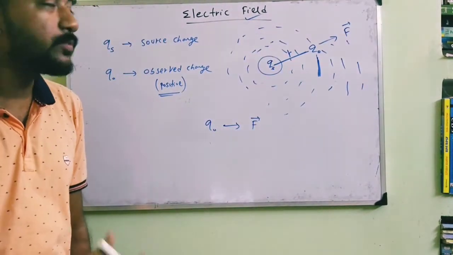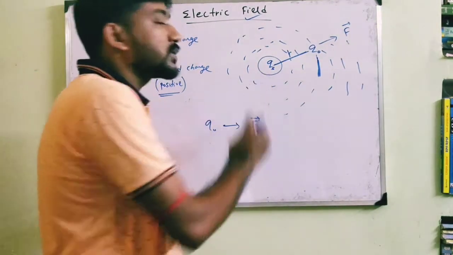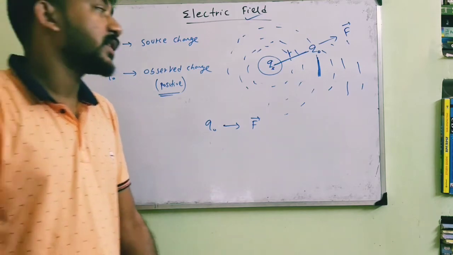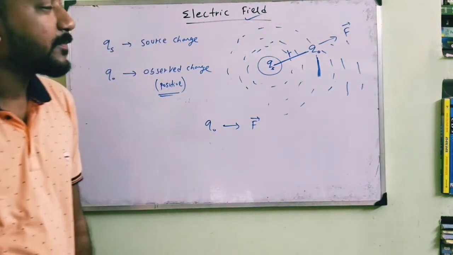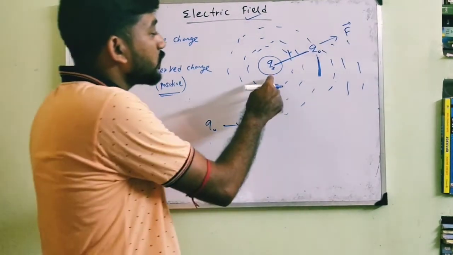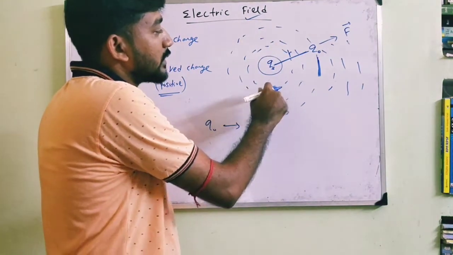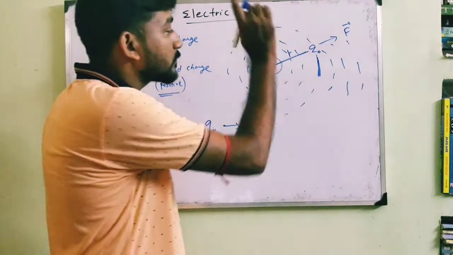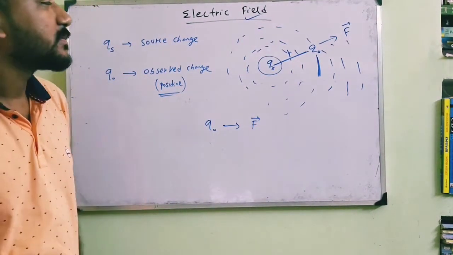This source charge may be a point charge, a line charge, a volume charge, a surface charge, etc. According to this source charge, the mathematical expression of the force on the charge Q0 will change.